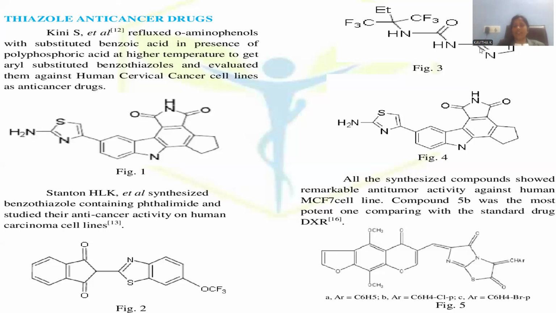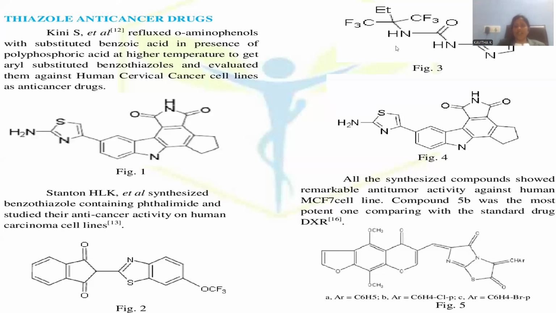Let me show another compound where you can observe thiazole. It is the core moiety, and no other heterocyclics are available. Thiazole is the only heterocycle existing, and in addition you can find an amide and fluorinated trifluoromethyl functional groups, and here is the kind of molecule you can observe. This resembles urea. It is a derivative of urea, NH2 C double bond O NH2, that is called urea, right? Let me replace one of the hydrogens with thiazole at one edge, and at the other edge it is replaced with an alkyl group.